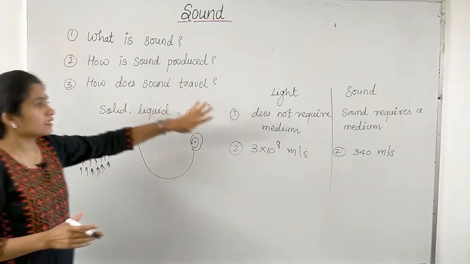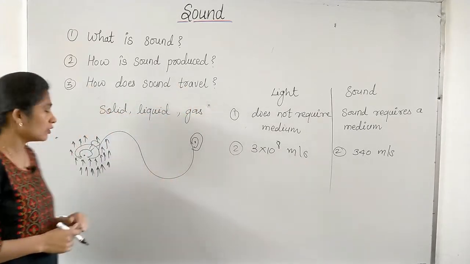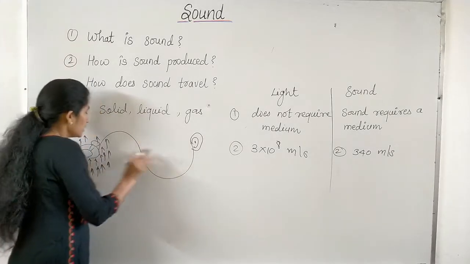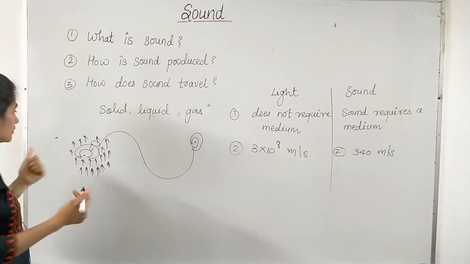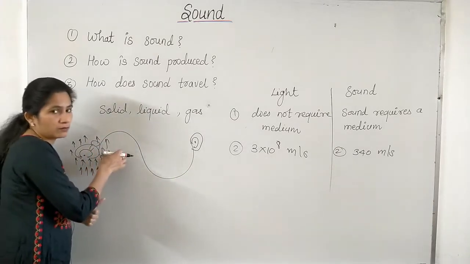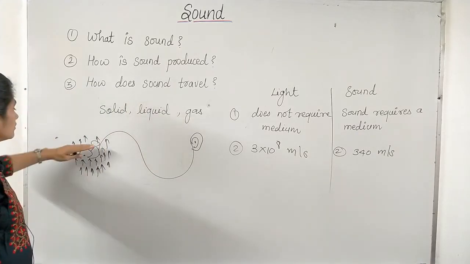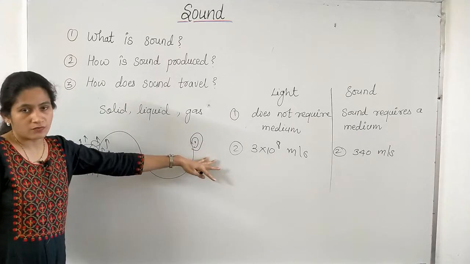But light is an electromagnetic wave which can travel without a medium. If there is no medium, sound wave will not travel, because it is the particles of the medium which transfer energy from the source to the observer.